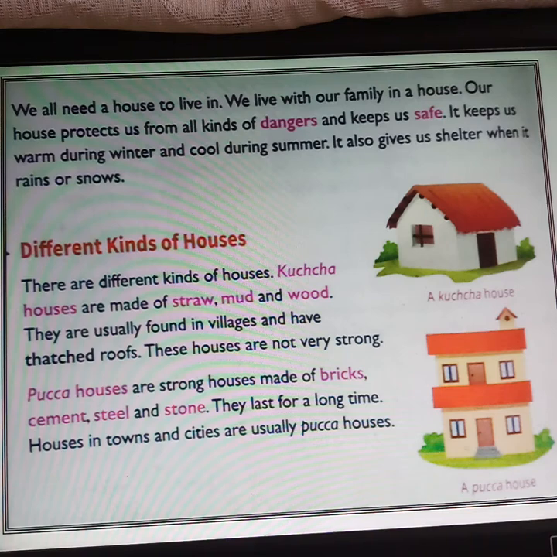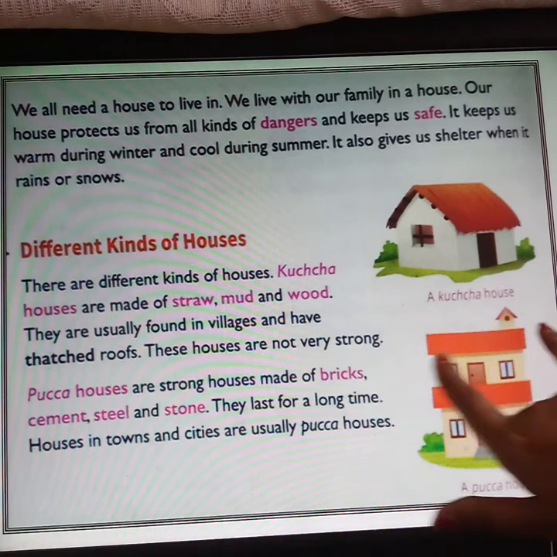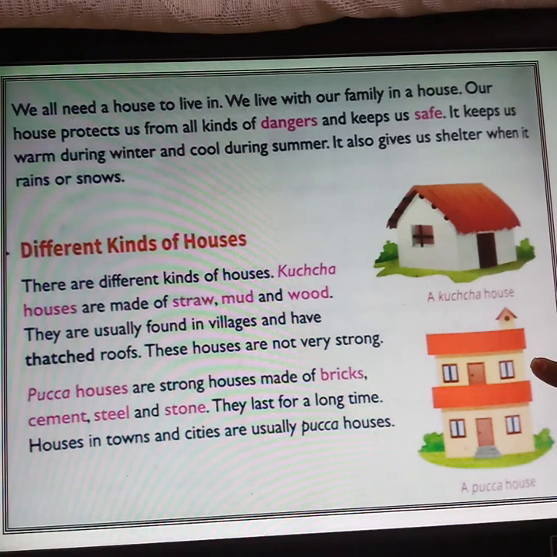Pakka houses are strong houses, made of bricks, cement, steel and stone. They last for a long time. Houses in towns and cities are usually pakka houses. So they are stronger, and they last for a longer period of time. These houses are usually found in cities and towns.